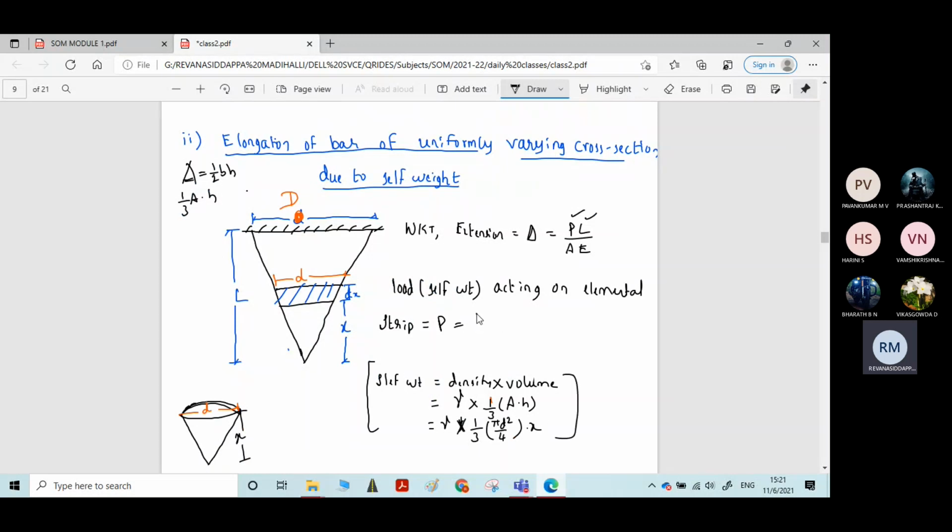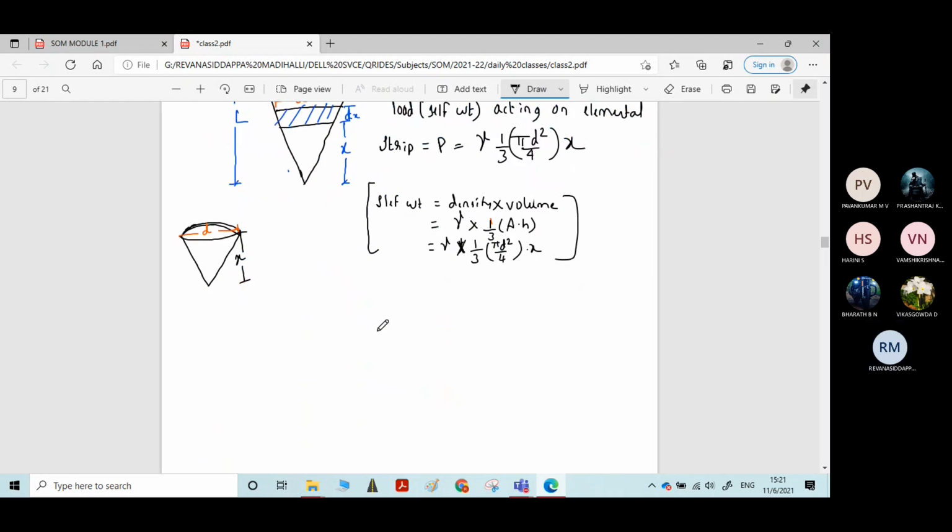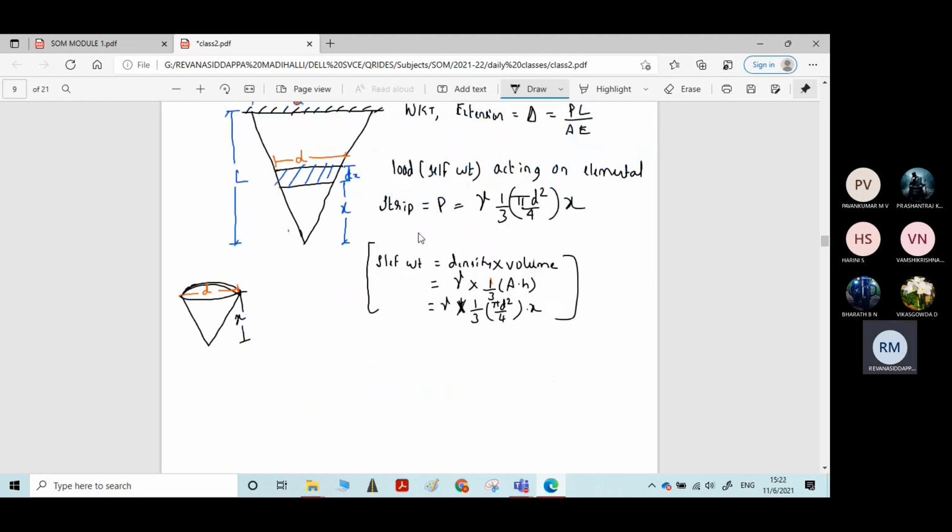Therefore, the final equation is gamma into one third pi d square by 4 into x. Is that clear, how that volume is calculated? Now we have got the equation for P.